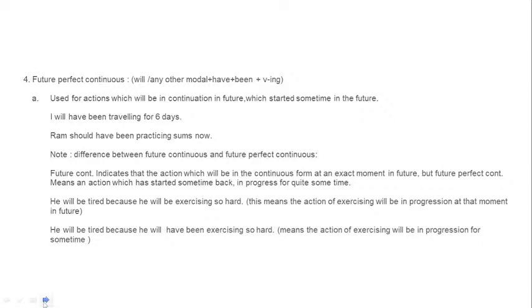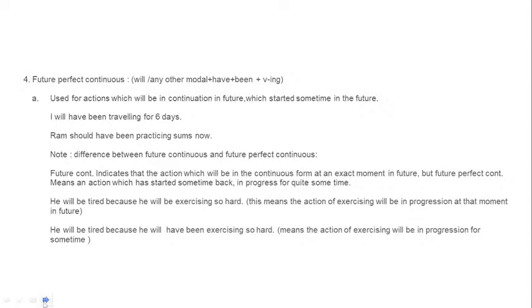Ram should have been practicing sums now. That means his act of practicing sums would have started before only, and now in this current situation also, that will be in continuation.